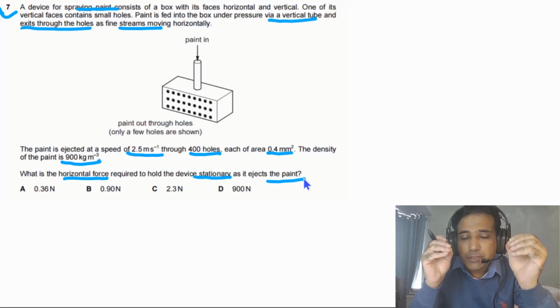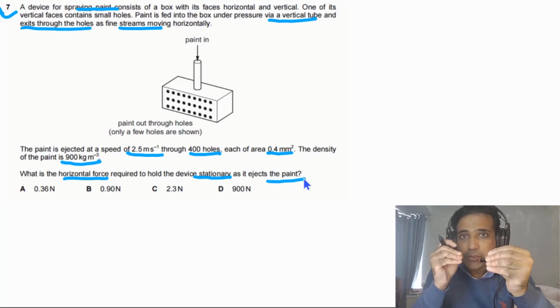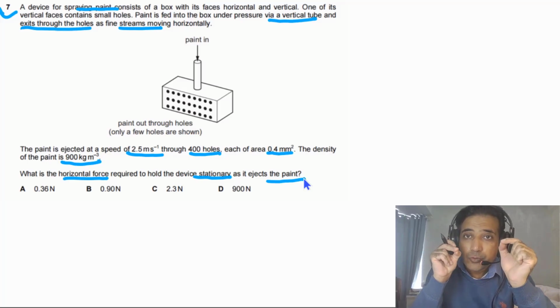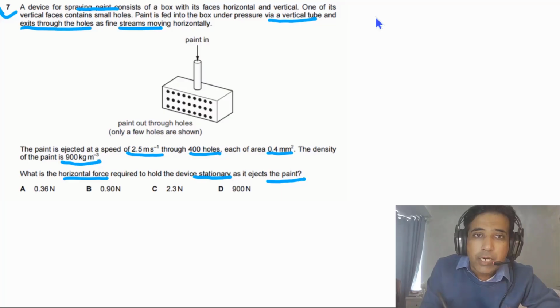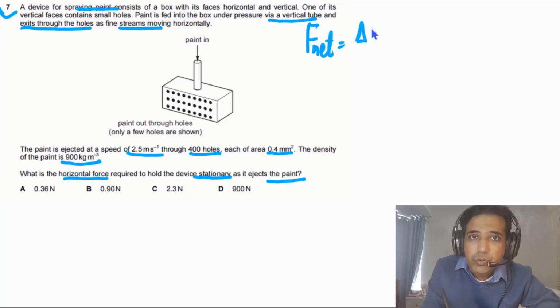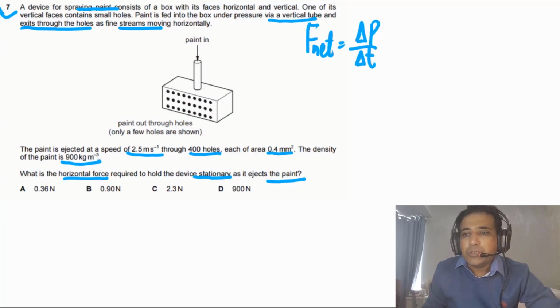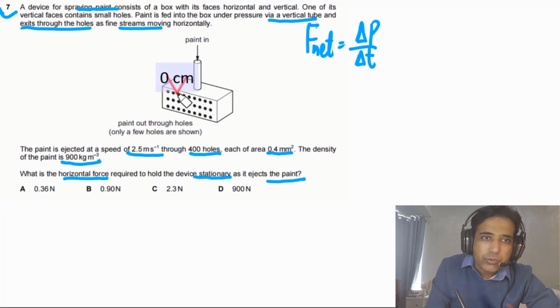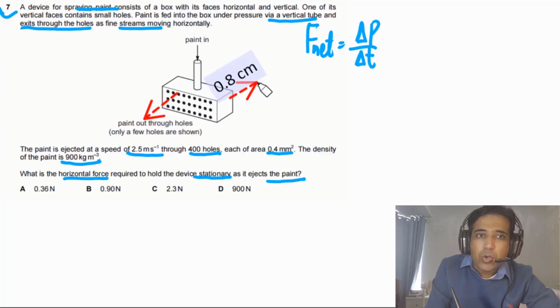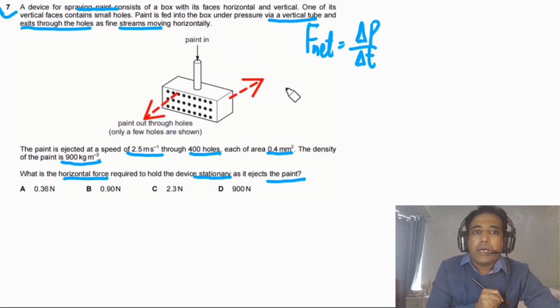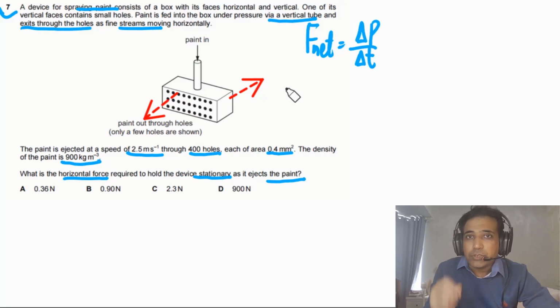And also we need to understand, in this case the momentum of the paint is changing, so it means there is a resultant force on the paint. So we can start with F net, the resultant force. F net will be equal to the change in momentum of the paint divided by time taken. If you want to draw the arrows, paint is coming out, so this is the action force on the paint, and also there will be a reaction force on the box, and these two forces are equal in magnitude but opposite in direction.